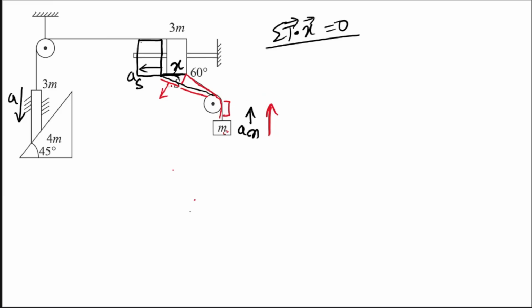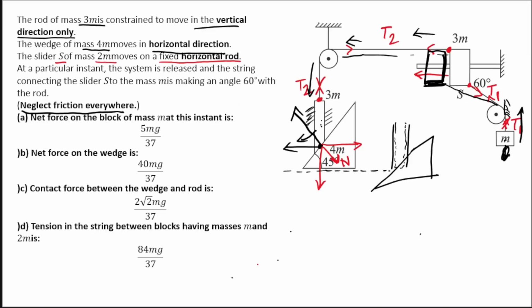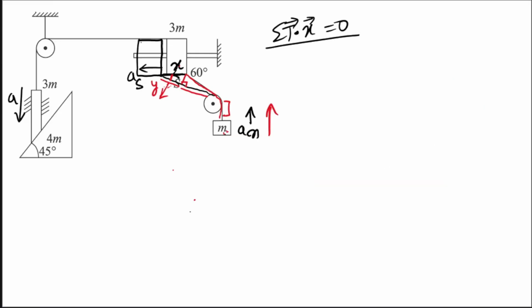Now what will be the value of this length, let's say this is y, so x by y, if you write here, and rather here I have drawn a perpendicular, this angle will be 60 degrees because in the question it is said that this string makes an angle of 60 degrees with the horizontal, that is given in the question. Look carefully here, so the mass m is making an angle of 60 degrees with the rod, okay? So that is the case, so this angle is 60 degrees, and if you see this thing, it is like this, right? It is like this.